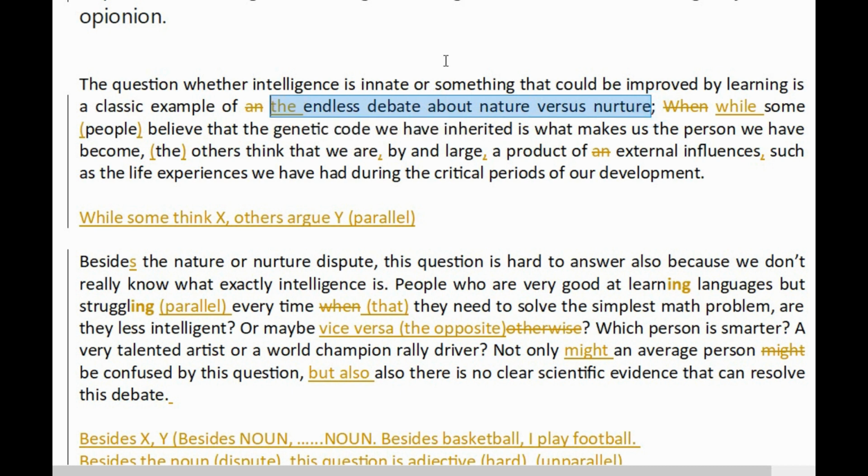Okay, now, the student's done well because he's used the indefinite article here, and we do need it. This is a classic example, one of many classic examples, yeah? And that's why we really do need the indefinite article. And do notice that it's a type of existential clause anyway. It's the first sentence of the essay. We're introducing this idea to existence, certainly, and we're saying the question is a classic example.